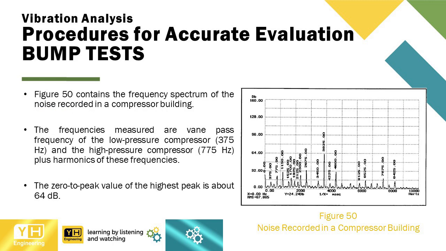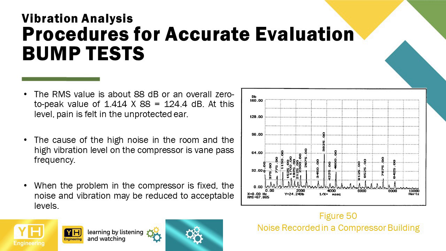Figure 50 contains the frequency spectrum of the noise recorded in a compressor building. The frequencies measured are vane pass frequency of the low-pressure compressor, 375 Hz, and the high-pressure compressor, 775 Hz, plus harmonics of these frequencies. The zero-to-peak value of the highest peak is about 64 decibel.